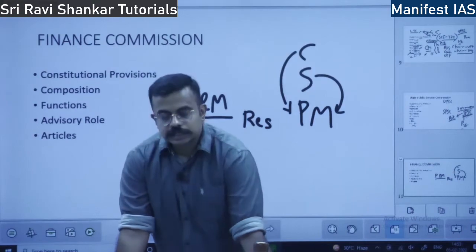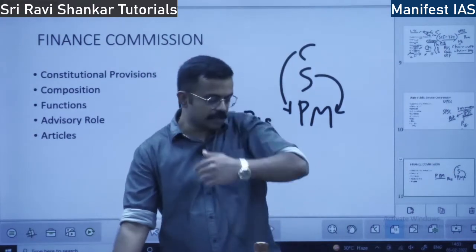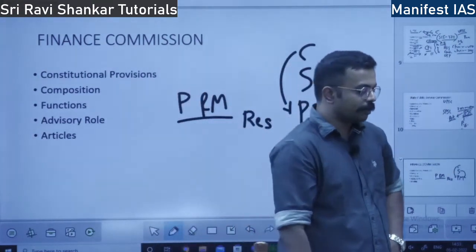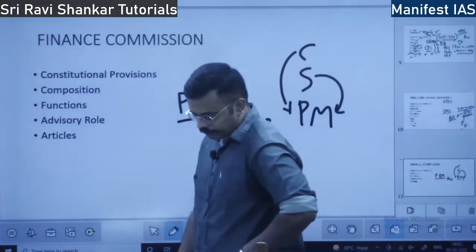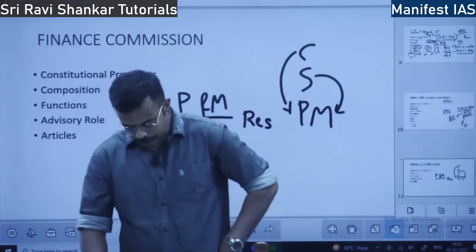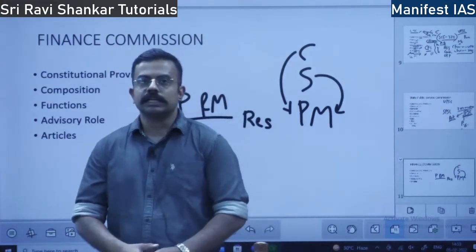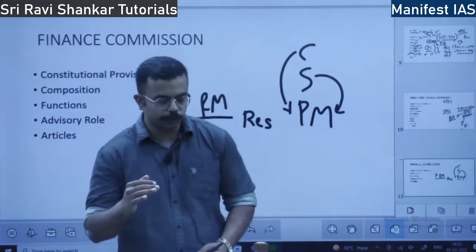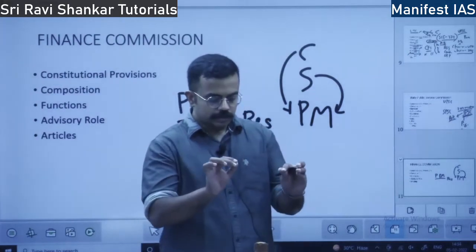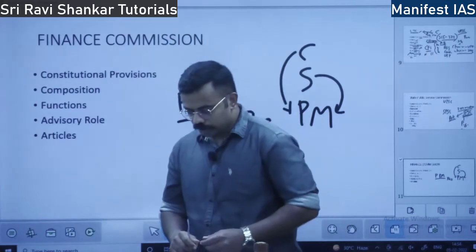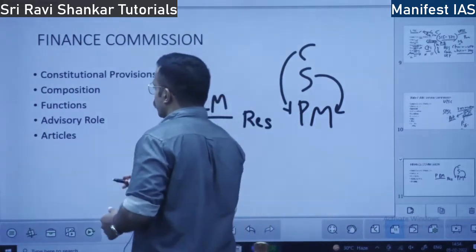Okay. So the Commission submits its report. To whom does the Commission submit its report? Is it to the Parliament? No. It submits its report to the President. The President in turn takes the report and gives it to the Parliament. Then the Parliament deliberates upon it.